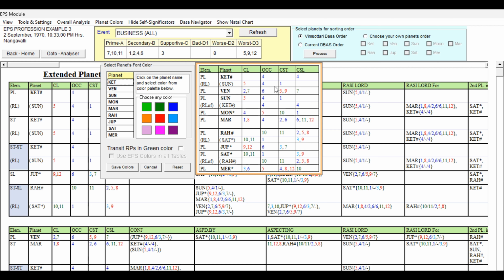So Ketu is 4, and 4 is supportive, we can give green color. And Venus 2, 7, 6, because the 7th lord is a good key planet occupying the 6th house, it is supporting. The 5 one is indicating some weakness, but the 7th sublord is good. Definitely Ketu we can give light green. And the Sun planet is the 5th lord occupying the 4th house and Lagna star lord.